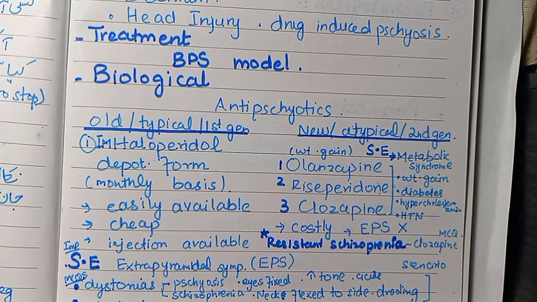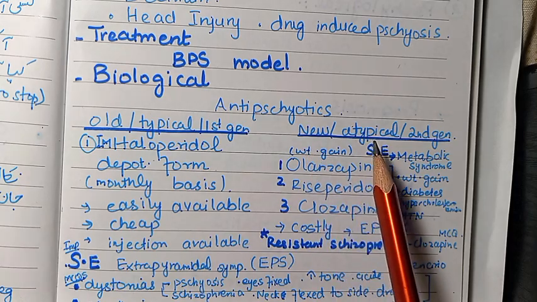Akathisia is actually inner restlessness. In psychosis, the person may keep walking and keeps crossing and uncrossing legs. Parkinsonism: resting tremors, stoop posture present. Tardive dyskinesia: history of years. In schizophrenia, perioral movements such as rabbit syndrome are present.